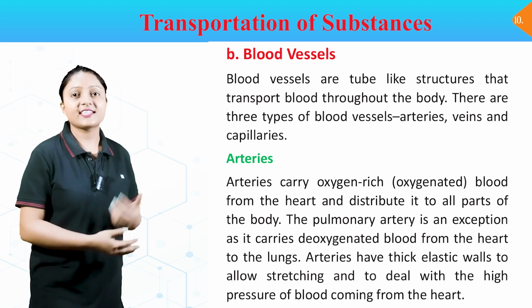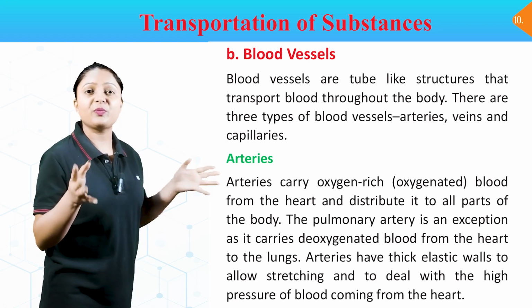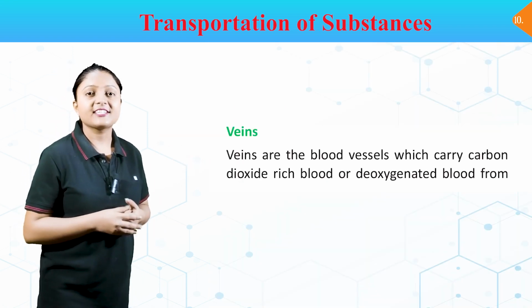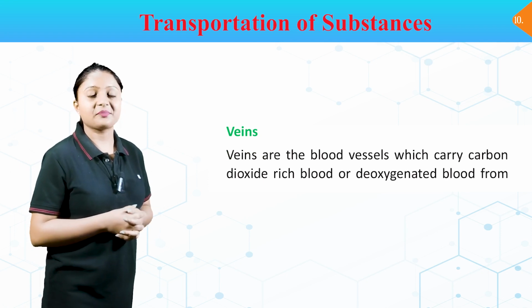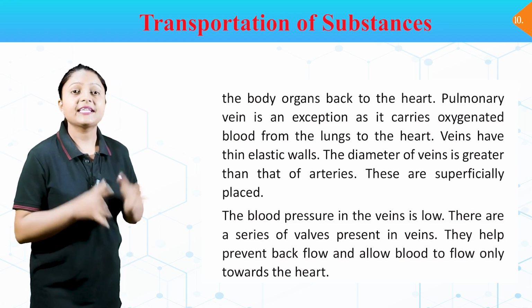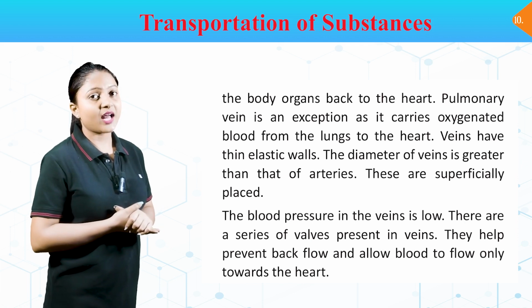Arteries have thick elastic walls to allow stretching and to deal with the high pressure of blood coming from the heart. Veins. Veins are the blood vessels which carry carbon dioxide rich blood or deoxygenated blood from the body organs back to the heart. Pulmonary vein is an exception as it carries oxygenated blood from the lungs to the heart.